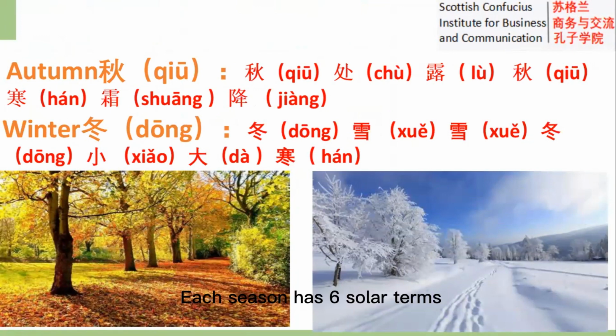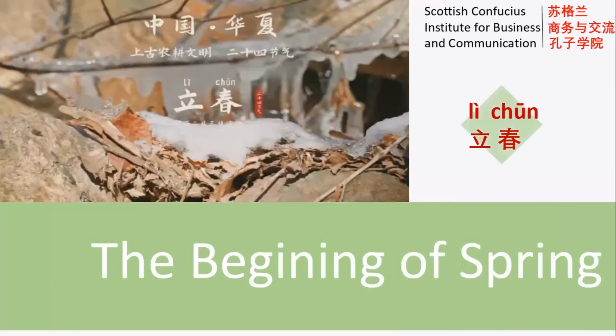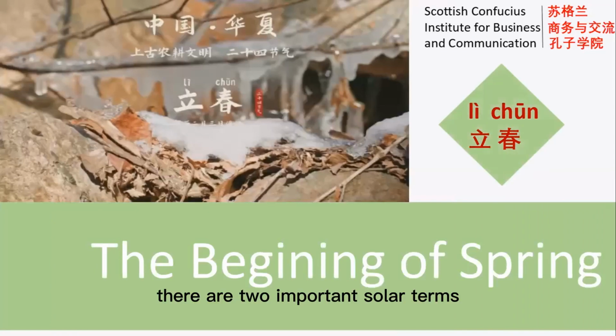Each season has 6 solar terms. This video will not introduce all of them, but it will focus on some important solar terms. In spring, there are 2 important solar terms. The first one is the beginning of spring, 立春.